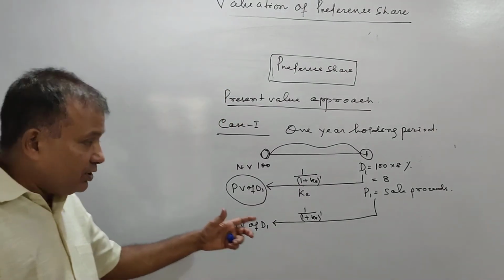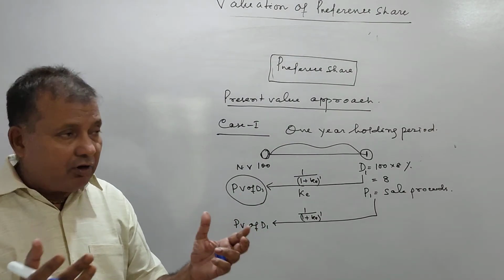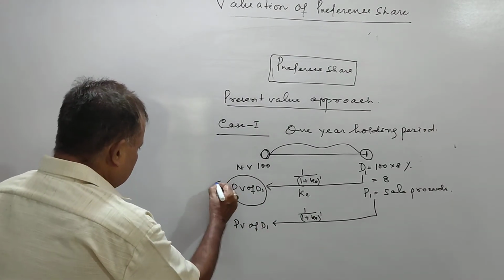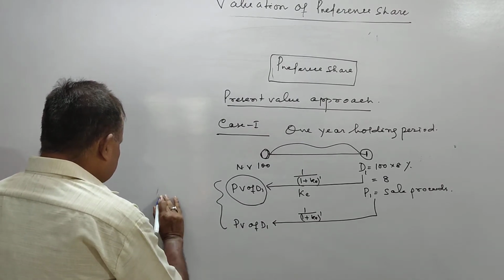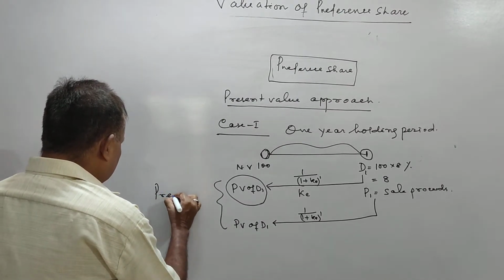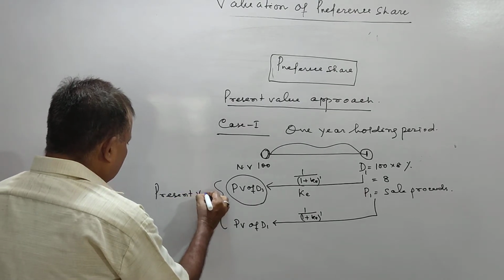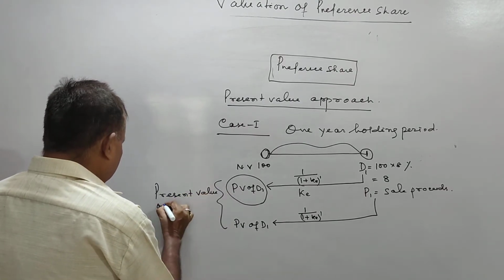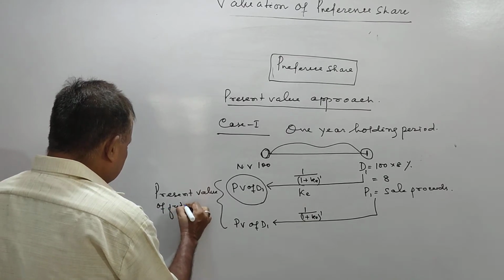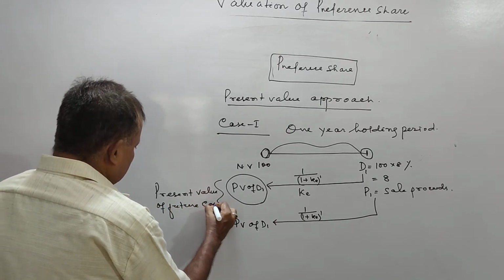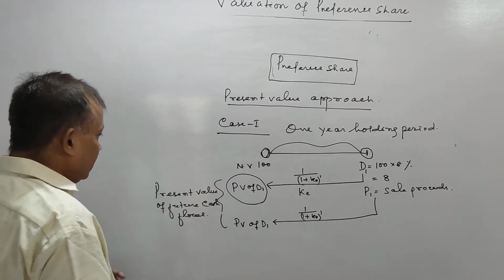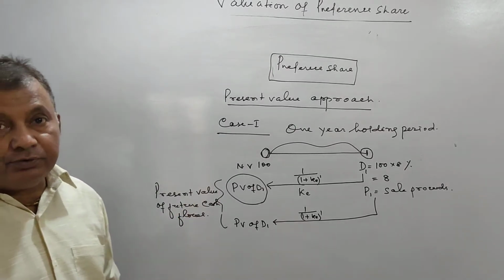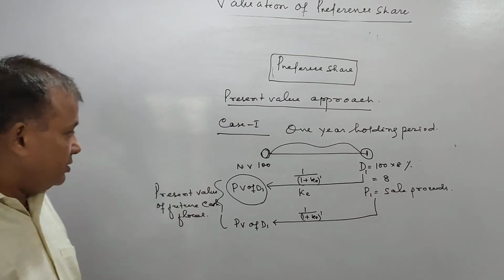And these two, that is present value of future cash flow, ये दोनों को मैं बोल सकते हैं present value of future cash flows.